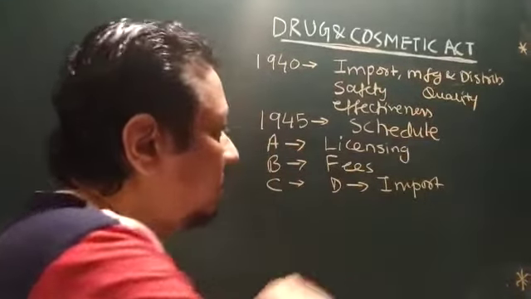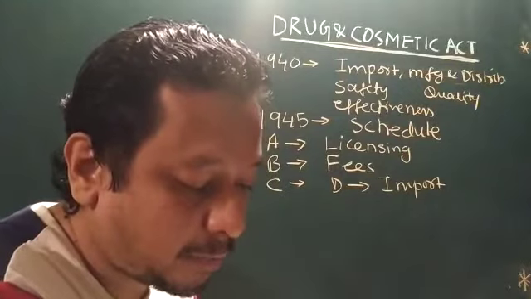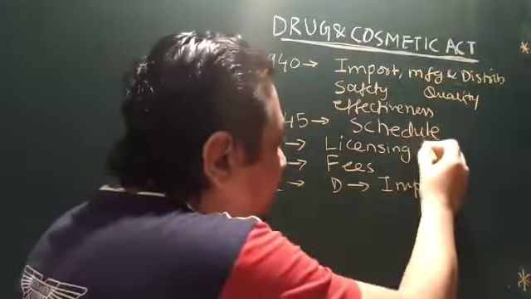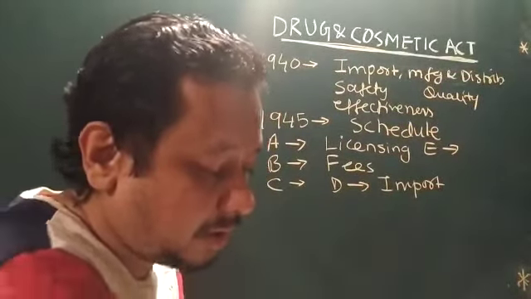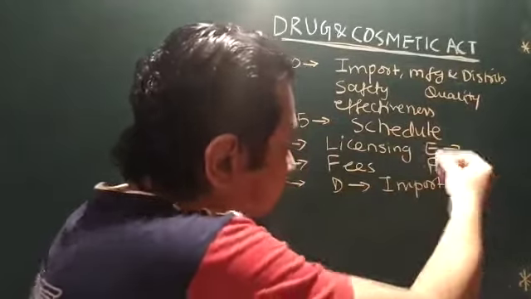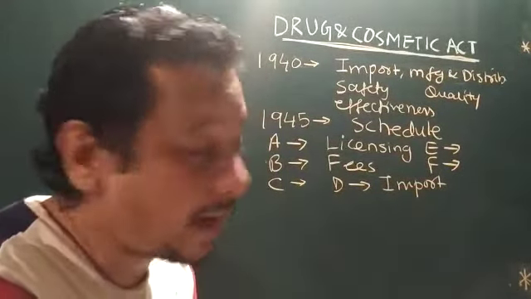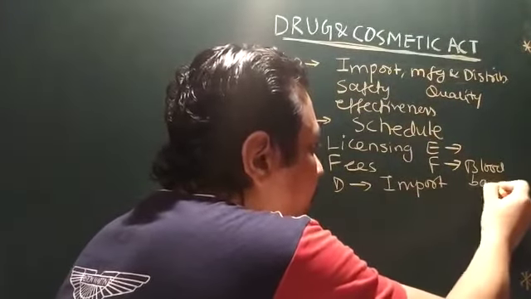Schedule E contains various poisons and their regulation, so poisonous substances come under Schedule E. Then comes F, which contains the regulation and standards for running a blood bank. That's an important schedule, blood bank.